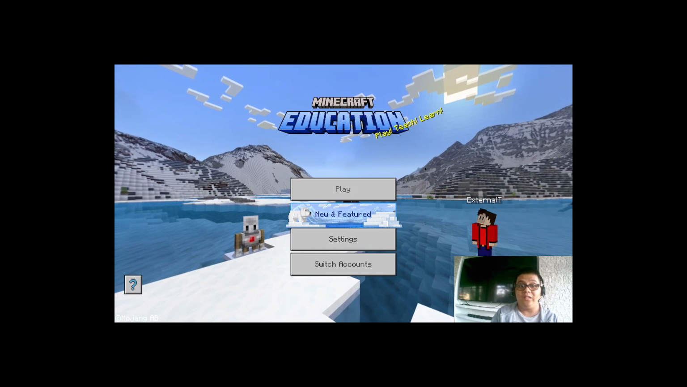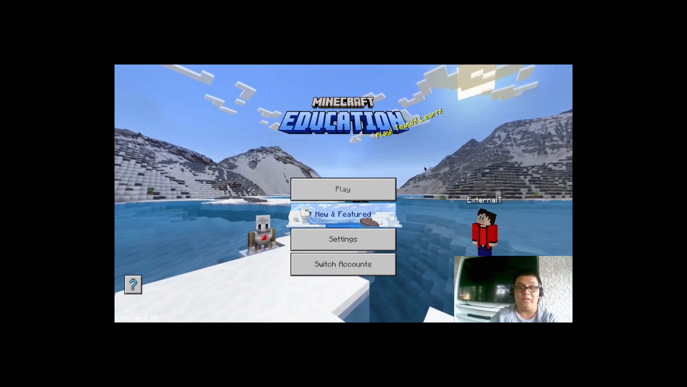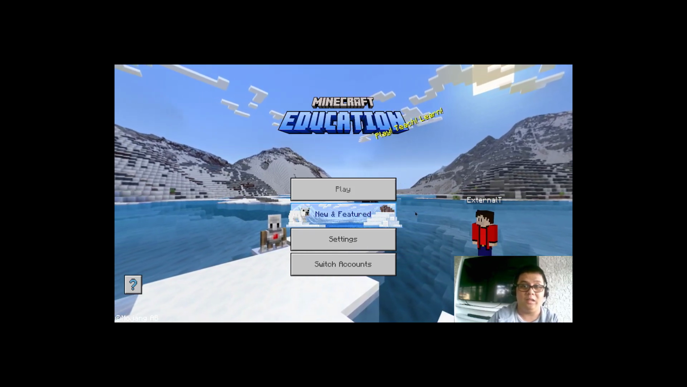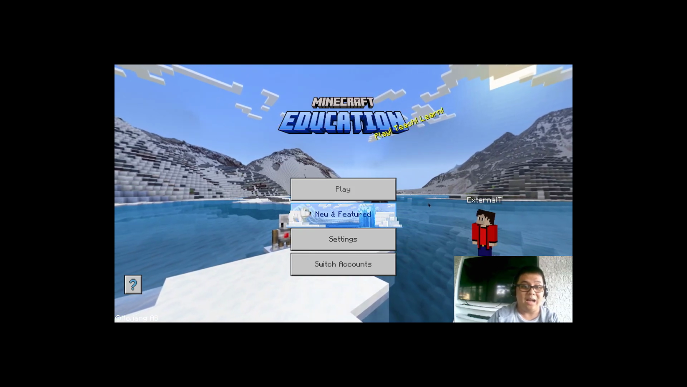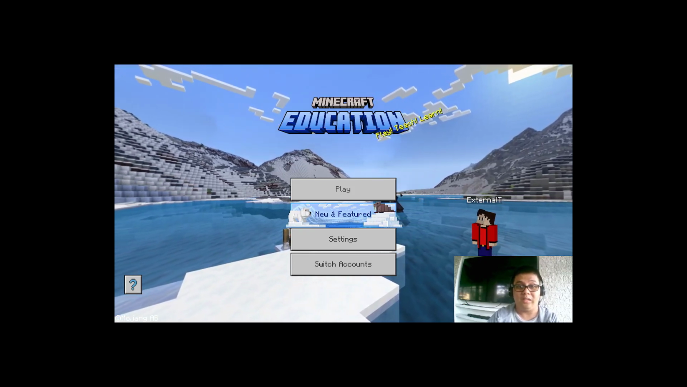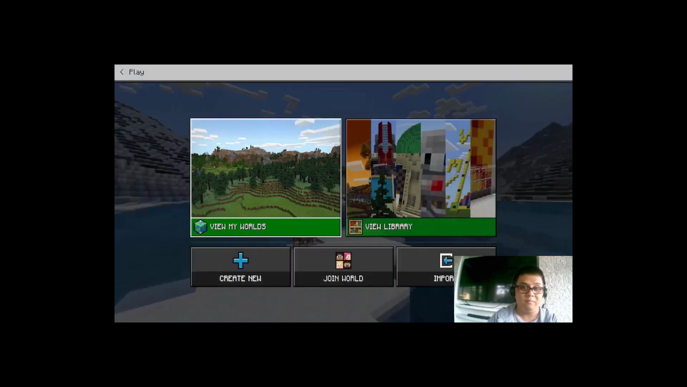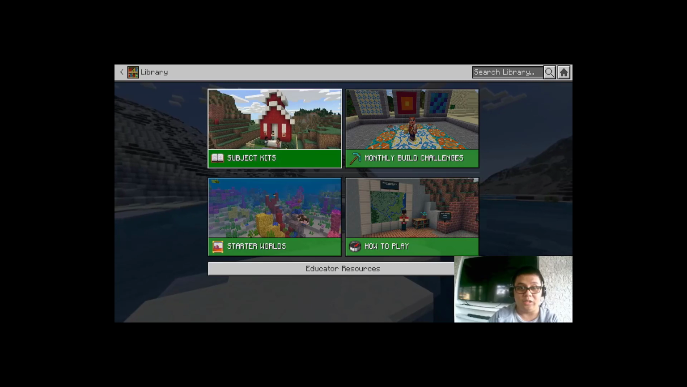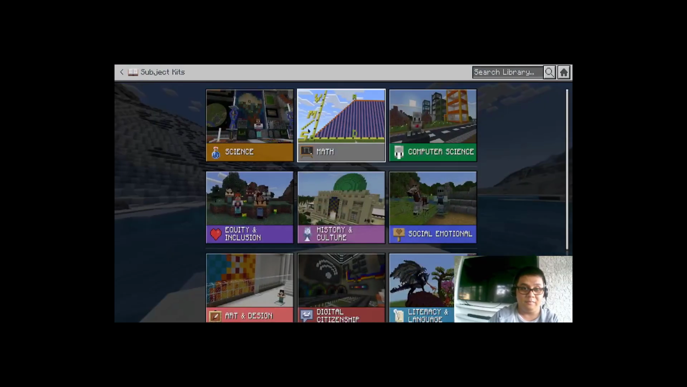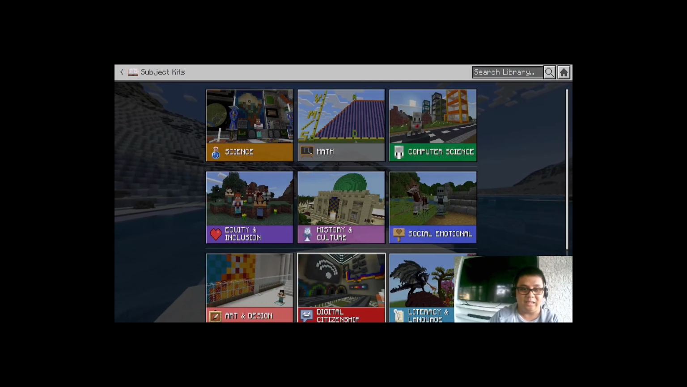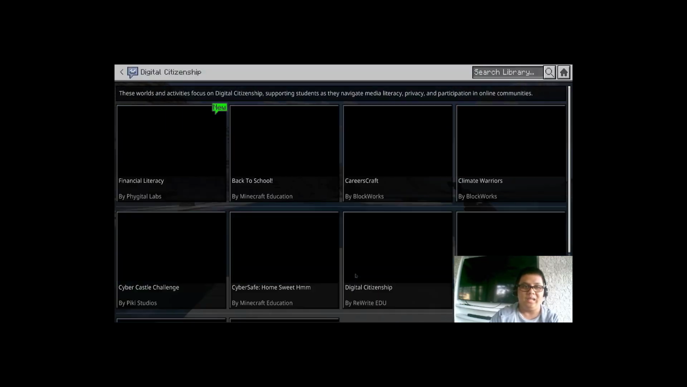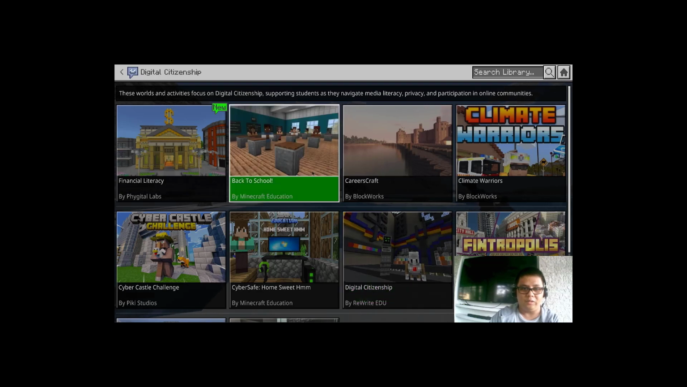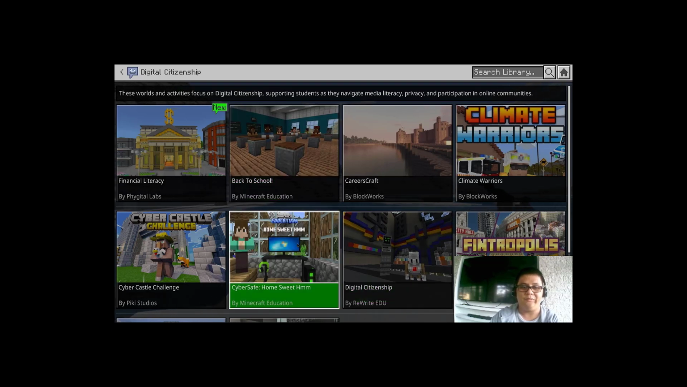So, without further ado, let us begin. We are here in the Minecraft Education main hub. To access the lesson world, we'll click play over here. Going to view library, to subject kits, and then we're going to select the digital citizenship subject. In here, we finally have to find CyberSafe Homes, our lesson here.